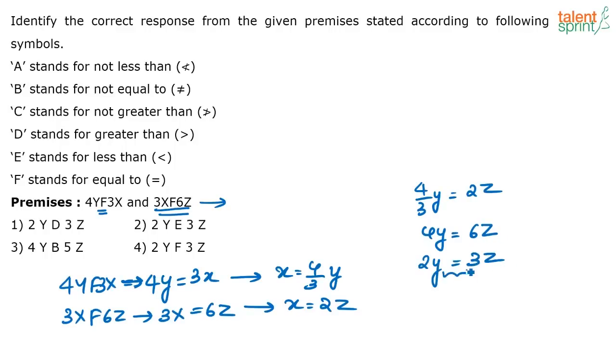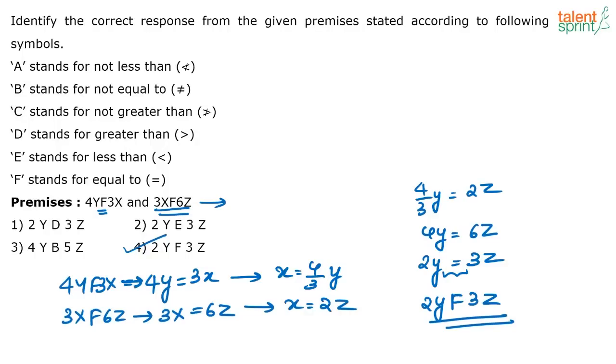So what is the symbol that is used for equal to? 2Y F 3Z, which is the option 4. Okay, is it clear? A very different question, no, from the general question types that we have been solving, but very easy. Yeah, it's a very different type of question, but very easy one. So if such a question comes in the examination, now I know for sure all of you who have attended this session will get it correct. It was a very easy one, you will not skip it. So correct answer here is 2Y F 3Z.